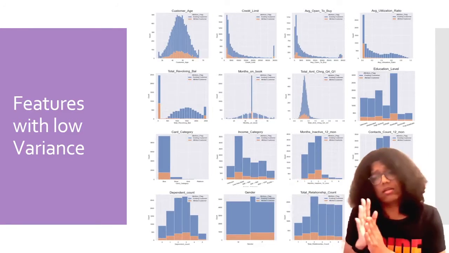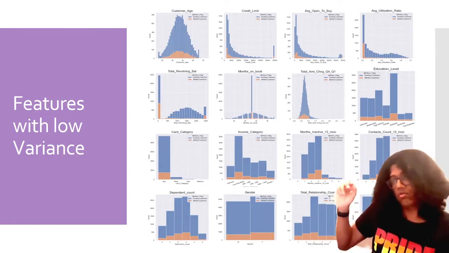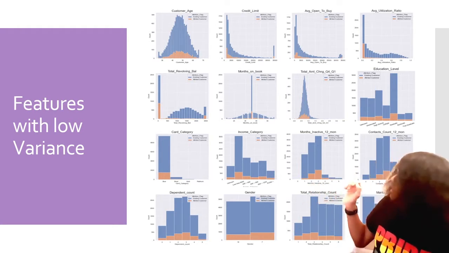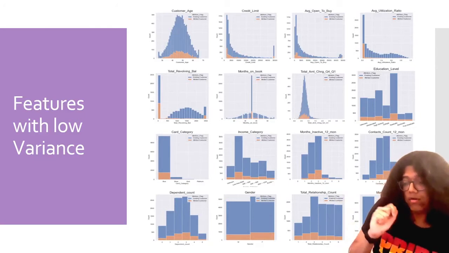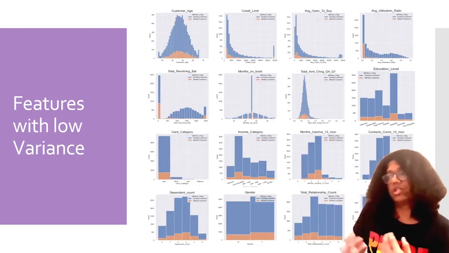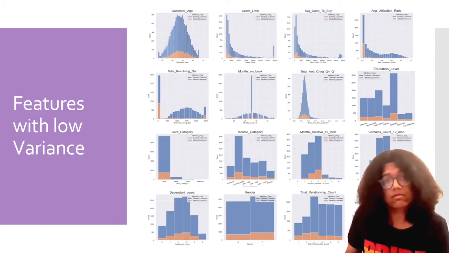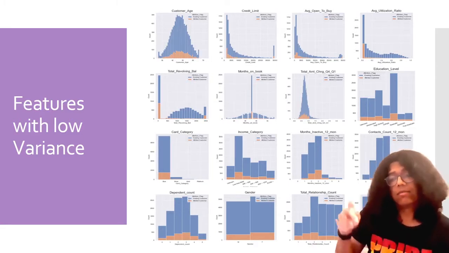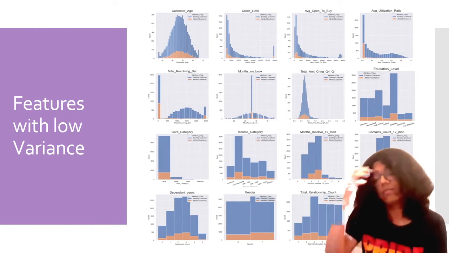The main thing we're trying to look at here is that blue refers to the existing customers, while orange refers to the attrited customers. What we should expect is that when the distribution is normal and there's no variance, we would see a similar distribution between the existing customers and the attrited customers.